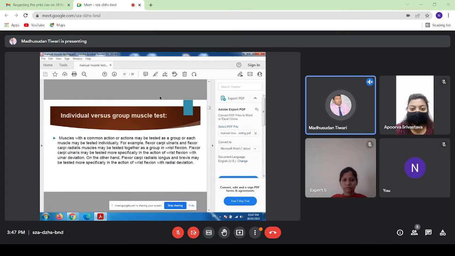Then one question will arise: where will we test MMT of individual muscle or group muscles? Basically, we follow two books for the MMT. One is Kendall and the second is Daniel. In Kendall, it is mentioned for the individual muscles, basically focusing on individual muscle power testing, and Daniel focuses on group muscle power testing.